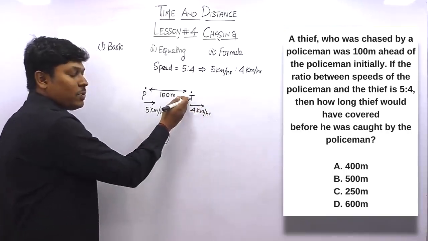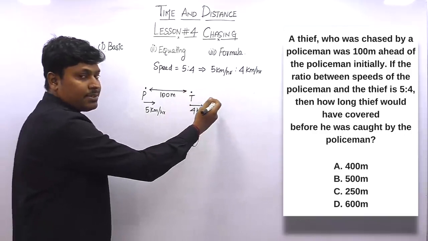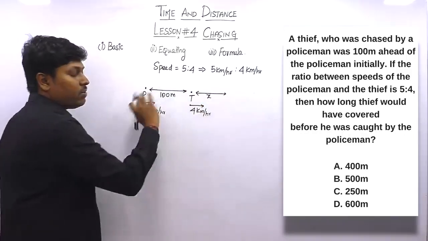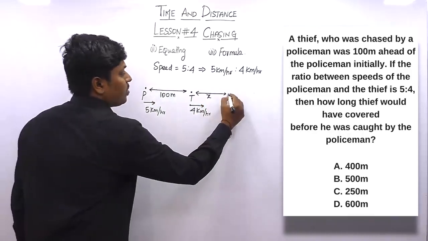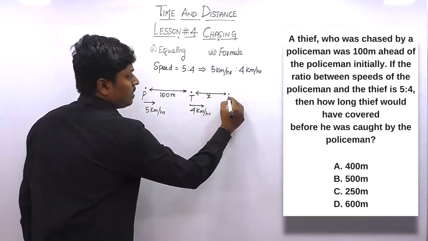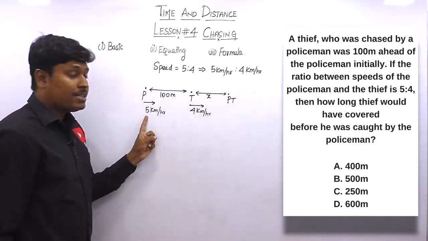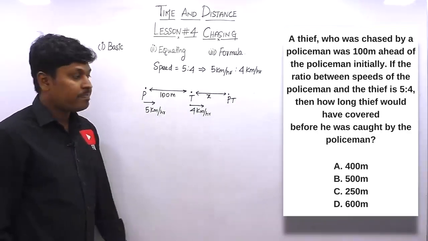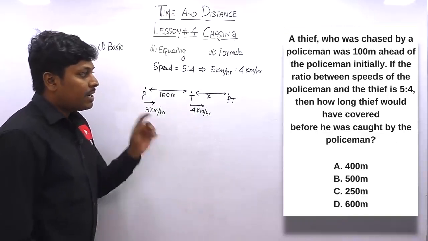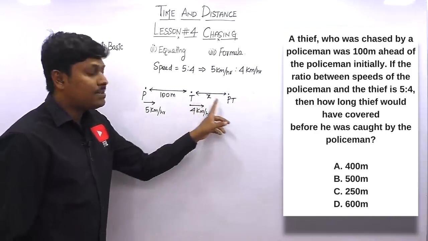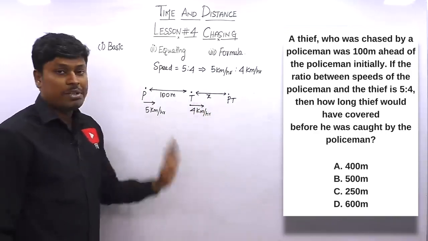And we know that in order to escape from the policeman, the thief will run in this direction. We don't know the distance that is traveled by the thief before he is caught by the policeman, so let me keep this distance as x. The policeman will definitely catch the thief at some point. Why? Because the policeman's speed is higher when compared to the thief. And what is our target? Our target is to find the distance that is run by the thief before he is caught by the policeman.